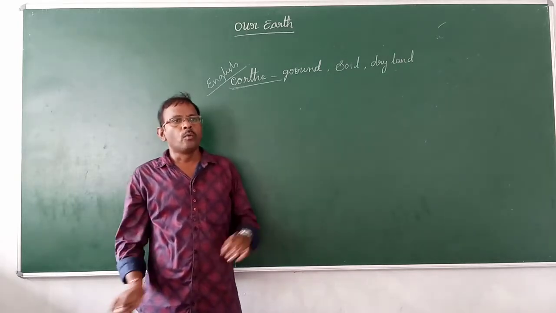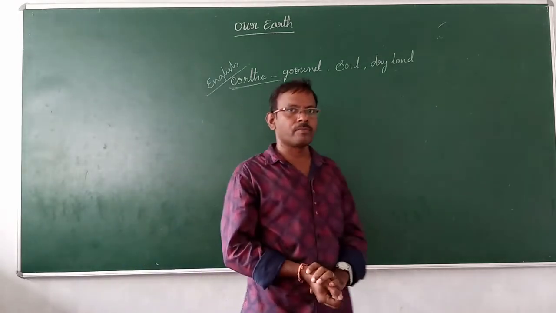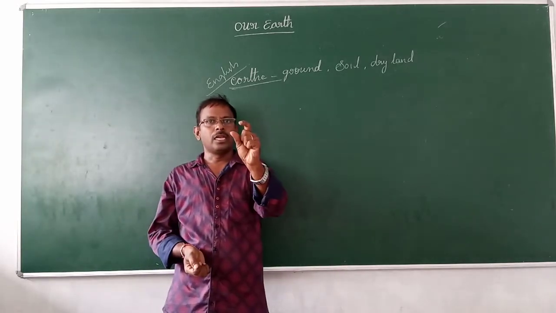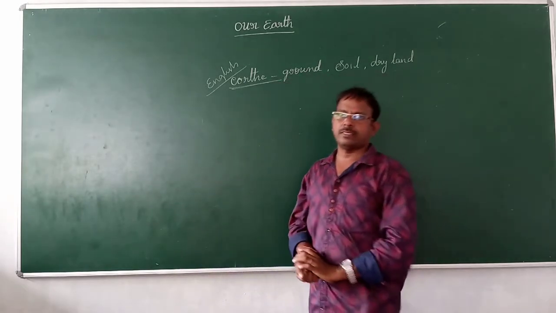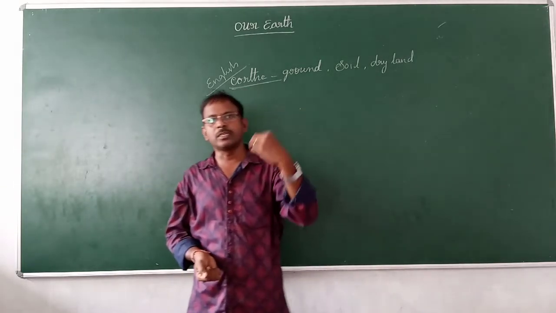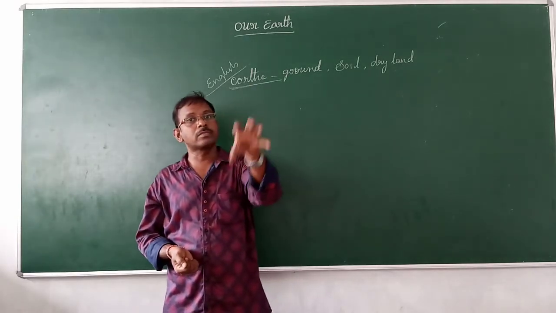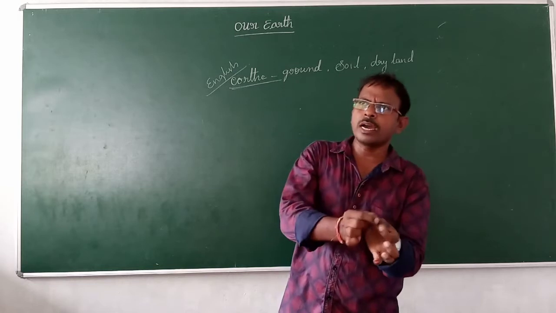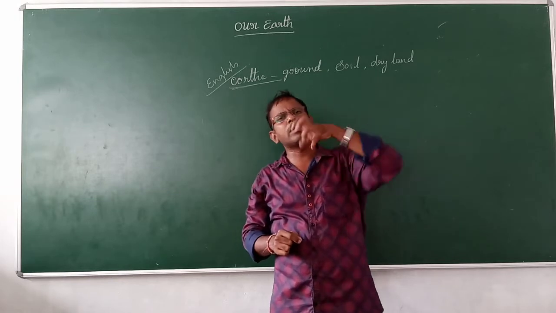Okay, so now this earth is one of the planets in the solar system. It is the third planet, where we are living. It is a very unique planet. Why? Because on the remaining planets there are no living beings. On Earth, human beings are the main persons, and living organisms from the smallest to the biggest are there. So many different living beings are on the earth.